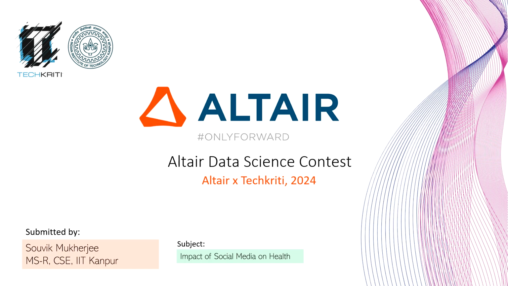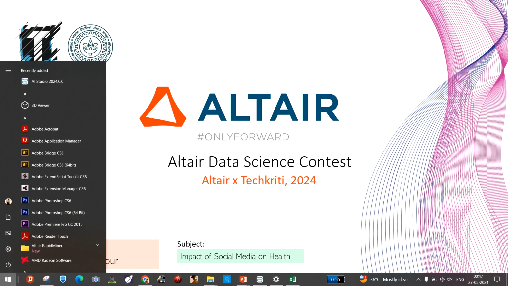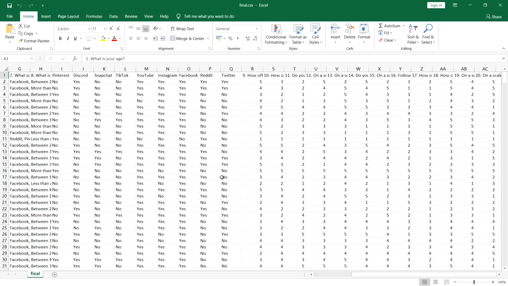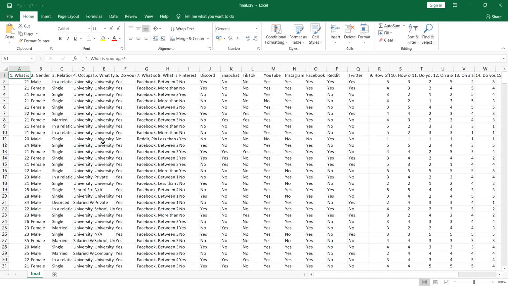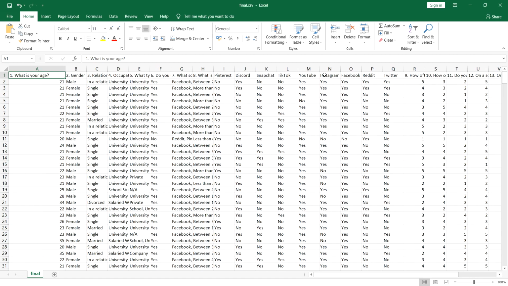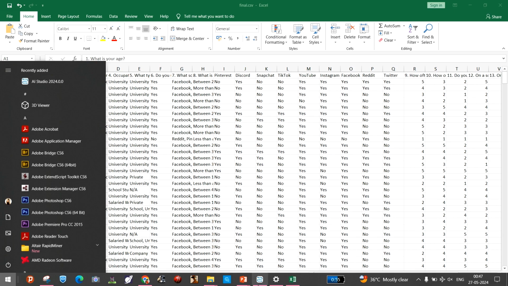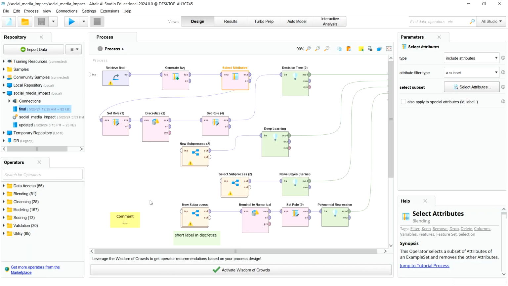So, I have collected a CSV file from Kaggle. I'll be showing it. These are all the attributes which are present in this CSV file. Let me show you in this particular software, which is the RapidMiner software, developed by Altair. It is a very good software to visualize data, make models, visualize the model outputs, and play with different kinds of models, with great ease.